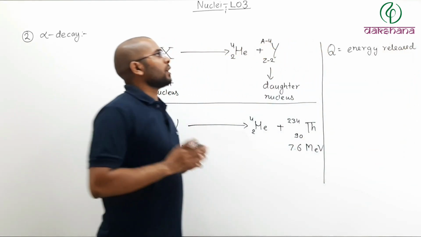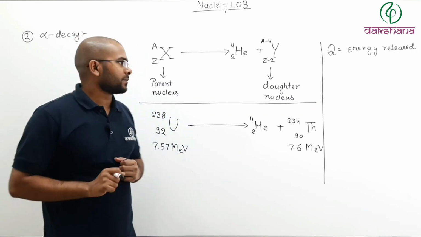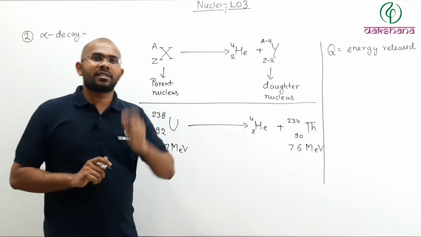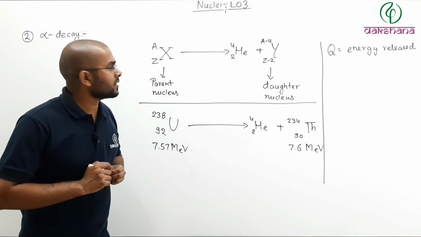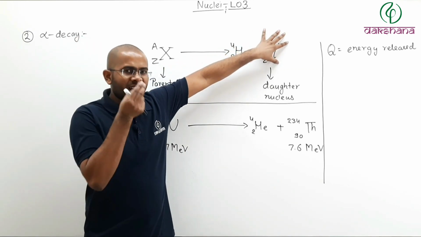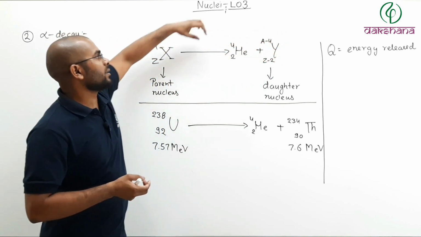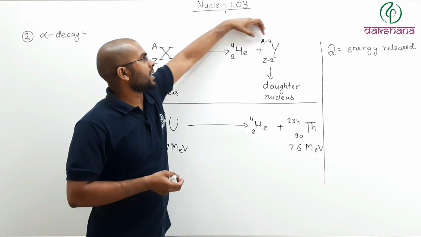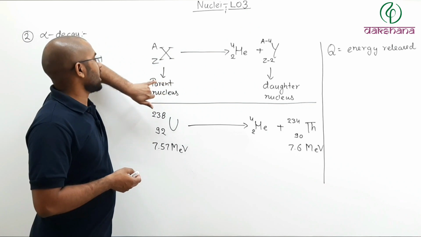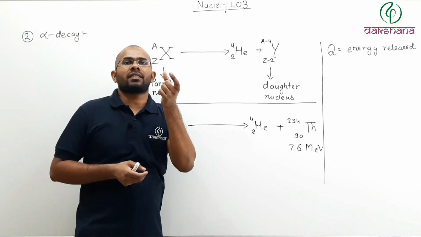Now how do I calculate how much energy will be released? We studied in the last lecture something called mass defect. The product's mass will be slightly less than the parent's mass. Meaning, if I add the mass of helium plus the daughter nucleus, that should be less than the mass of the parent nucleus, and that is my mass defect.